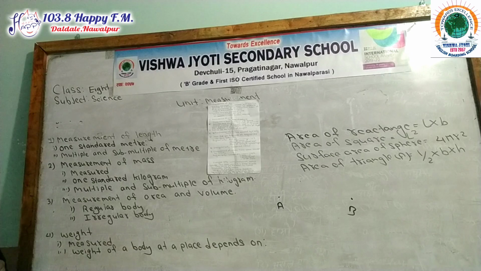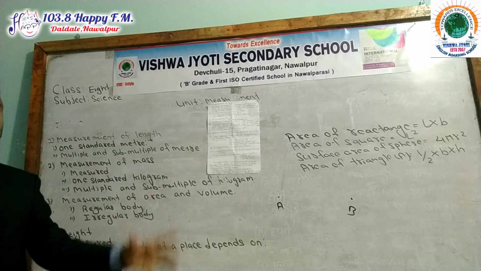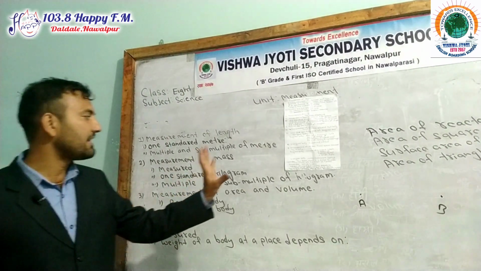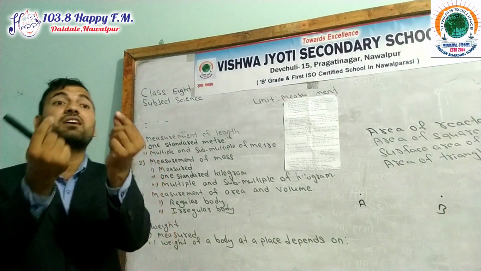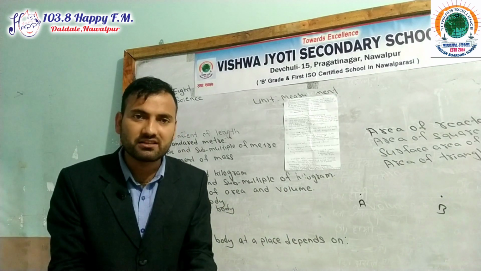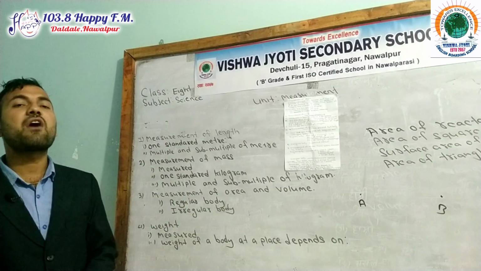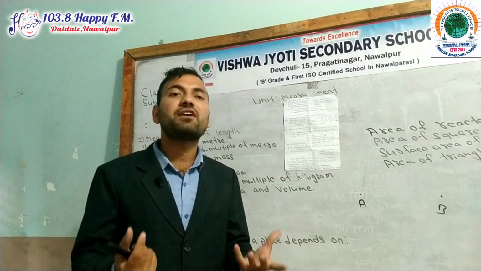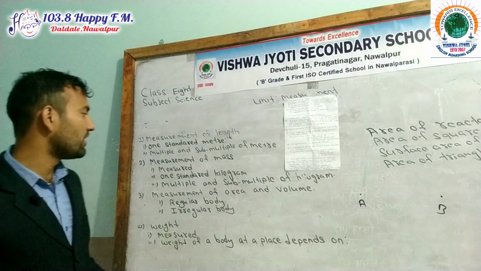And how to find the area of an irregular object? Irregular means not a geometrical shape. How do we find the area of an irregular object? By using the graphical method, by using graph paper. By using graph paper or the graphical method, we can find out the area of an irregular object.